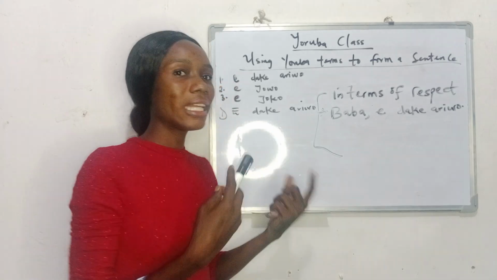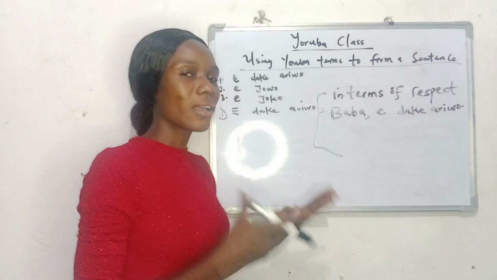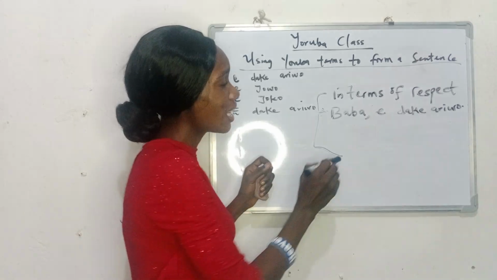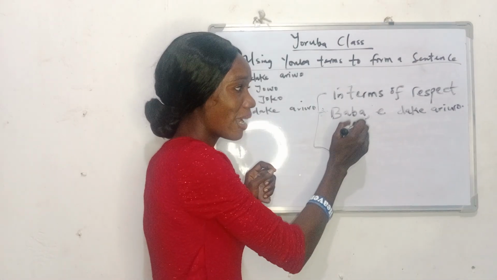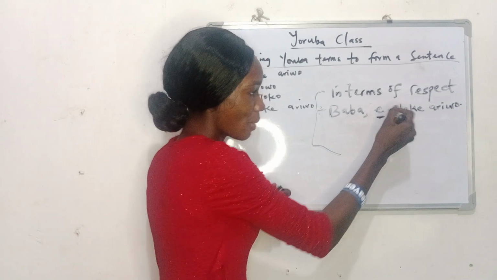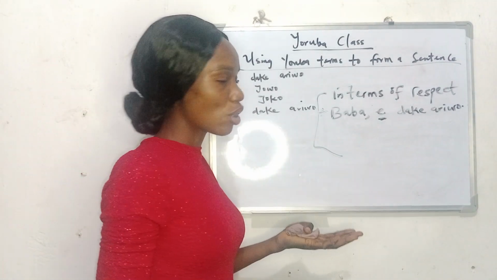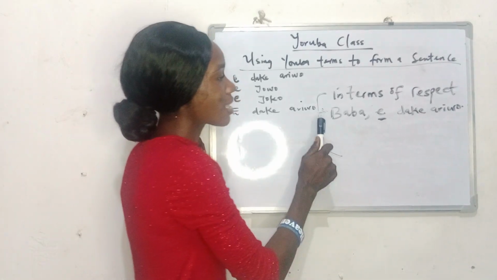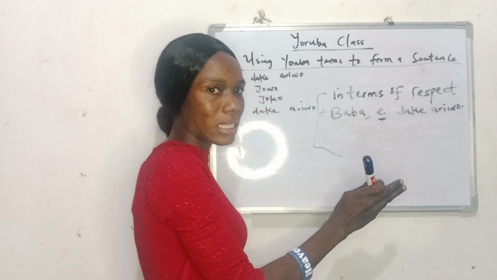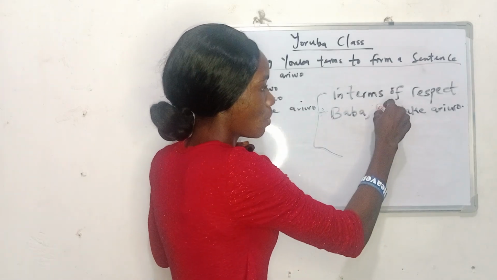In English, we might probably just say baba, keep quiet, or baba, please keep quiet. But if you are saying baba ẹ dákẹ́ ariwo in Yoruba, this symbolizes respect. It is not like you are commanding the person or trying to say something otherwise. Do we get it? When you are saying baba, ẹ dákẹ́ ariwo, it's a sign of respect. There's no form of disrespect in it because of the ẹ that is present.